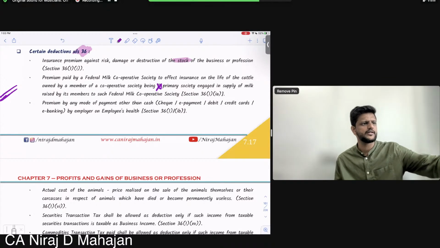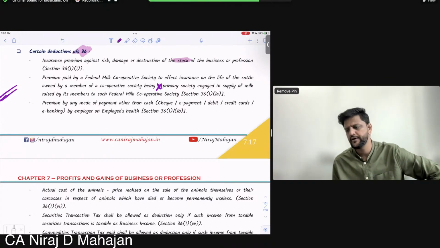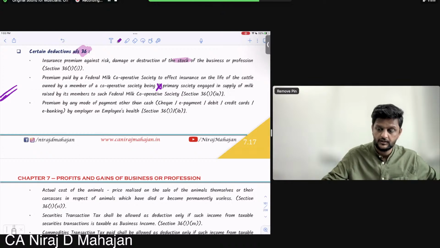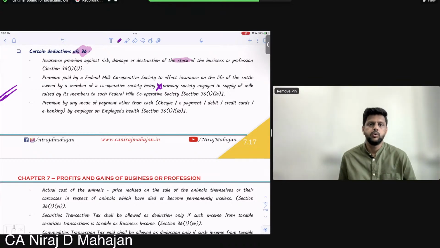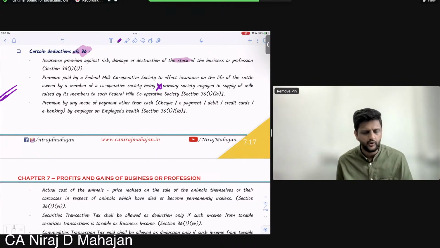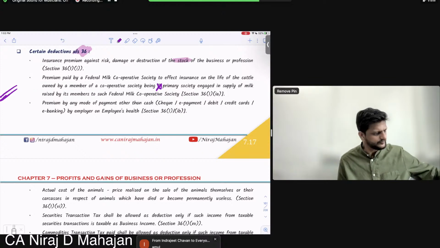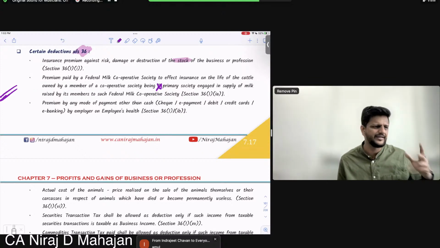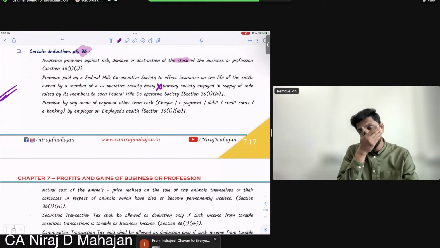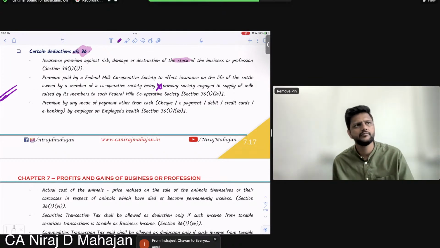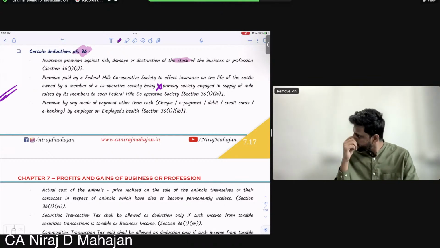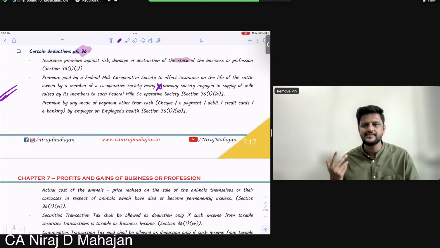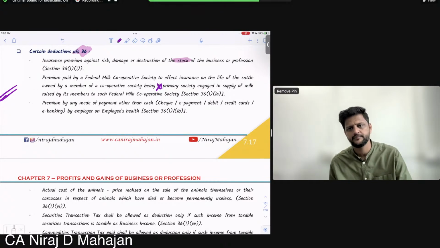Do you understand cooperative societies? The farmers, or the persons who have cattle. Amul Milk Cooperative, for example. Say they are members of that milk cooperative. The milk cooperative buys milk from its members only.